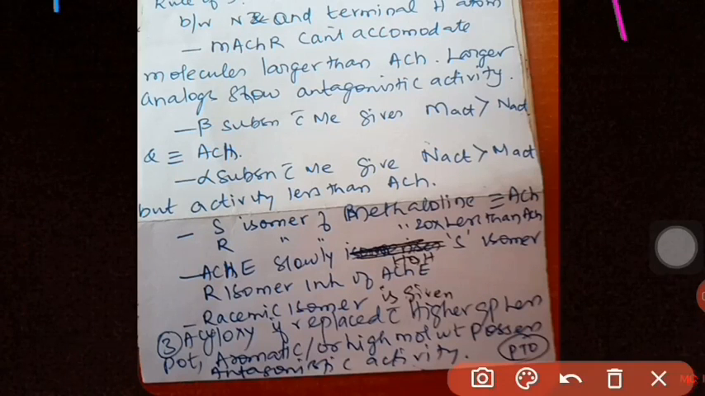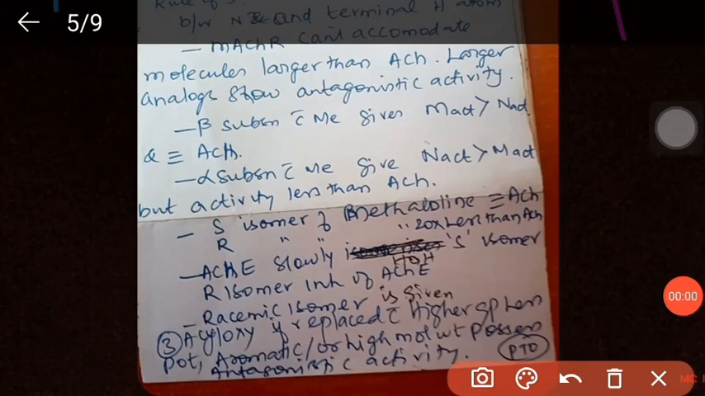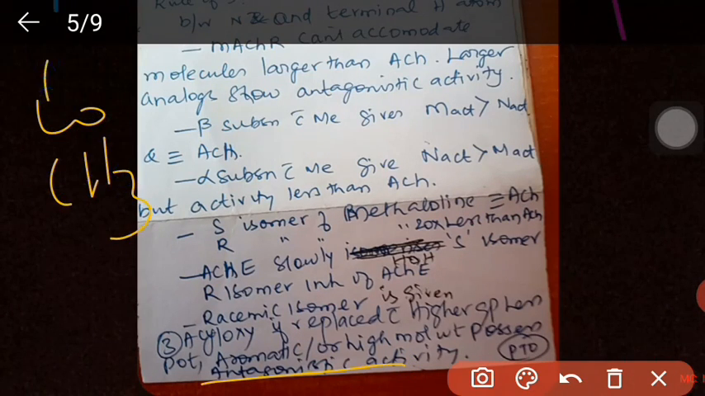Now the third point: if the acyloxy group, that is the O, CO, CH3 ester group, is replaced with higher acetates like propanoate, then butanoate, or any other heterocyclic atom, then the activity is lost and it produces antagonistic activity. So if any molecule other than this OCOCH3 group replaces it, then antagonistic activity is produced.